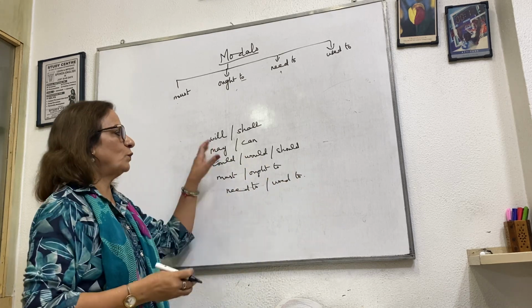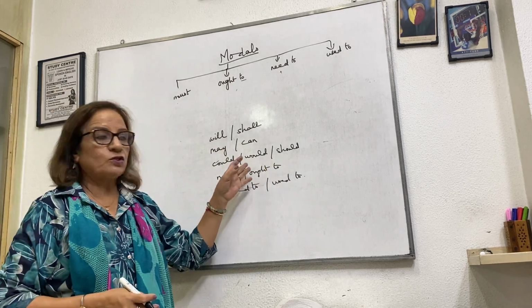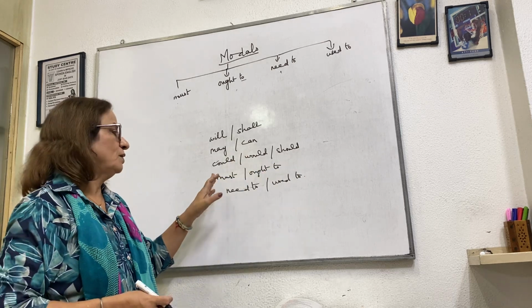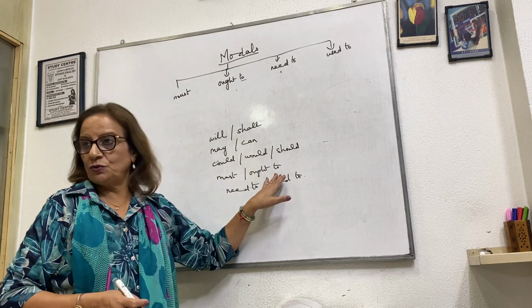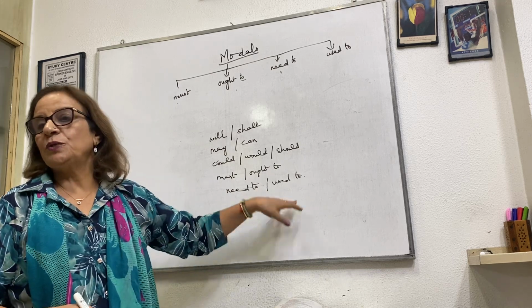So I have completed all the modals. Let's quickly run through them. Will, shall. May, can. Could, would, should. And today we did must, ought to, need to and used to. Will, shall, future. May, can, probability. Could, would, should is the past of can, will and shall, but also used for obligation. Must is compulsion. Ought to is a modal obligation. Need to is requirement. And used to is past.